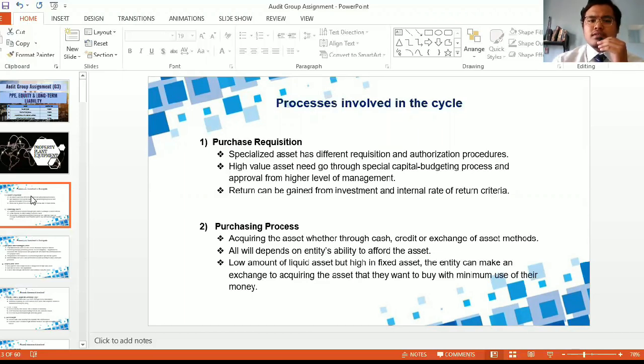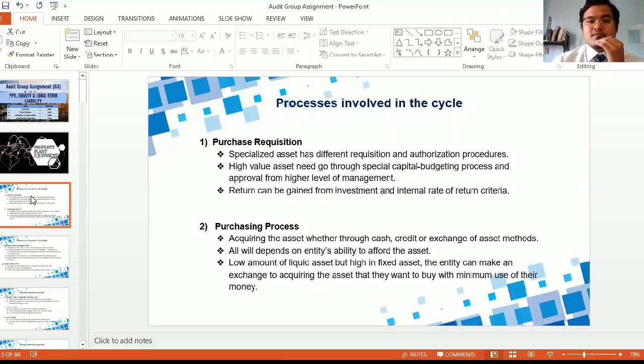It involves a discussion among the staff on the importance of the asset. So specialized assets have different requisition and authorization procedures compared to the normal asset, which is a low value asset that just needs a form for the purchase process. High value assets need to go through a special budgeting process and approval from a higher level of management.